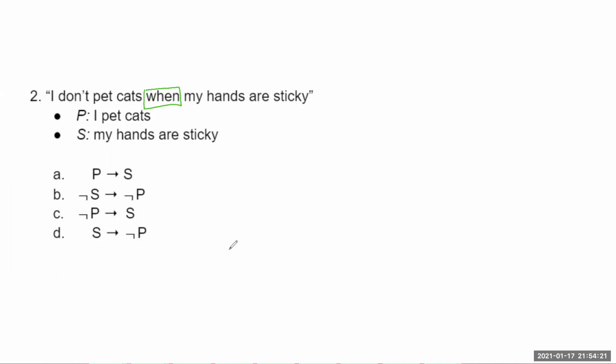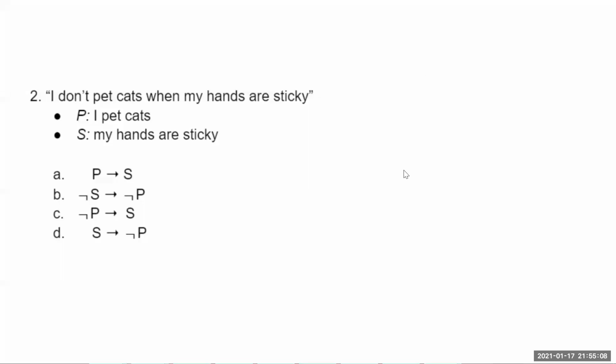And so what direction is the promise here? I don't pet cats when my hands are sticky. That when could really be changed to an if, and the sentence would still work. I don't pet cats if my hands are sticky. So I'm promising if my hands are sticky, maybe this is the circle of situations where my hands are sticky. If I'm in this circle, then I'm definitely in the situation where I don't pet cats. So sticky hands implies not petting cats. D.